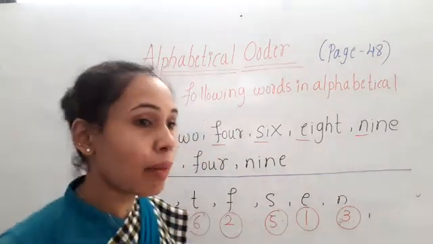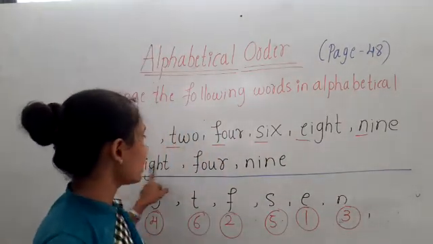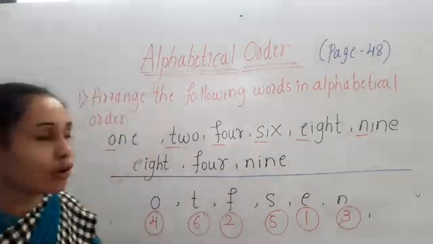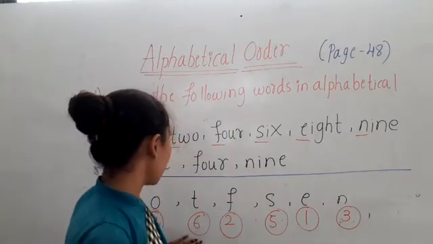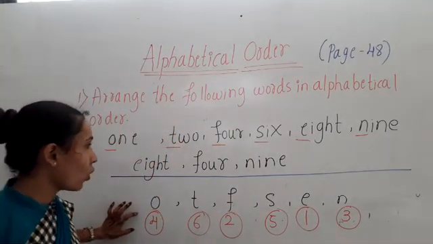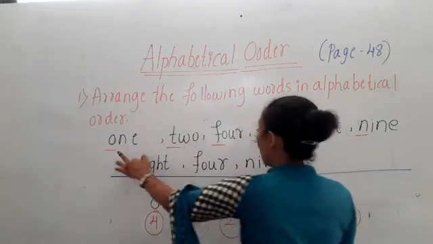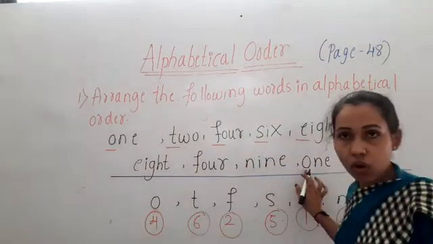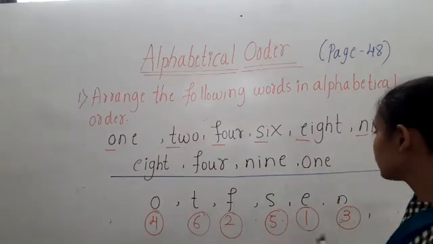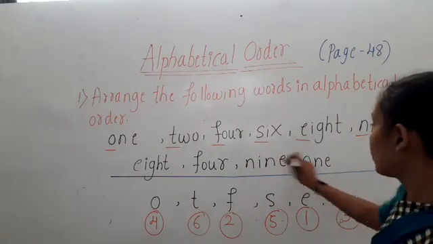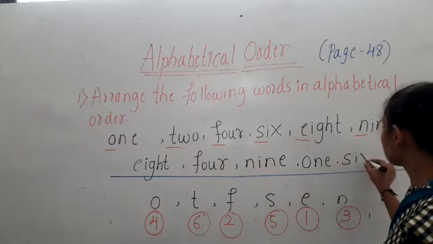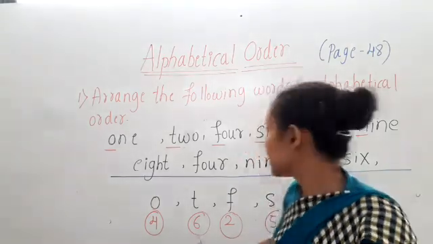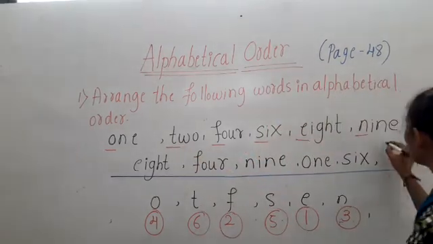In alphabet, E comes first, after E comes F, after F comes N. Okay children, after N, which letter will come? O. So here we have to write 4. After O, which letter comes, children? S. So what we have to write here? 5. After S, which letter comes? T. So what we have to write? 6.